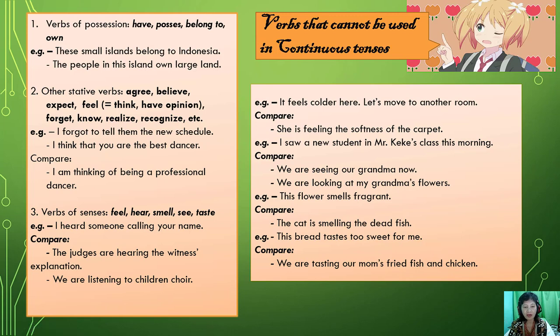So when the stimulation comes to the organs, then the organs give the signals to the brain. Then the brain will interpret the signal to give us a sense of what is happening. That's why if we use these verbs, it means that the activity or anything that relates to this will be done naturally, automatically. So look at this example.